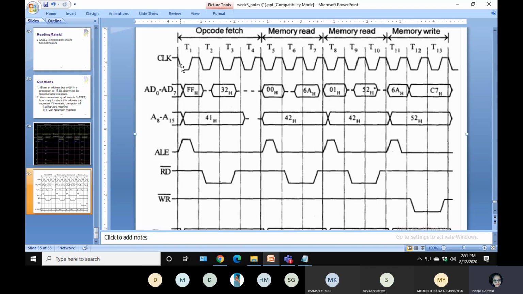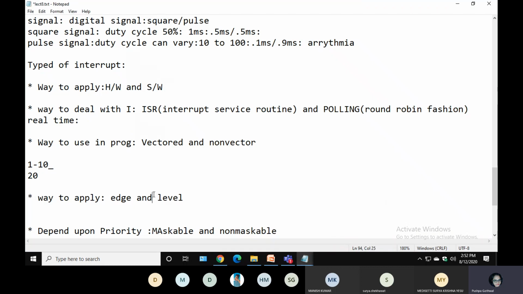If you are giving interrupt on this point, you are saying edge triggered. Okay, so basically this is the meaning of edge triggered and level triggered: on what point of the clock you are applying an interrupt. Assume you want to make a door visitor counter. In a door visitor counter, assume your counter is running from 0 to 1 second. You have to start counting when any person enters, so your interrupt condition will be that whenever somebody enters, it will start counting, otherwise it should not start. In that condition you have to provide edge triggered or level triggered interrupt.